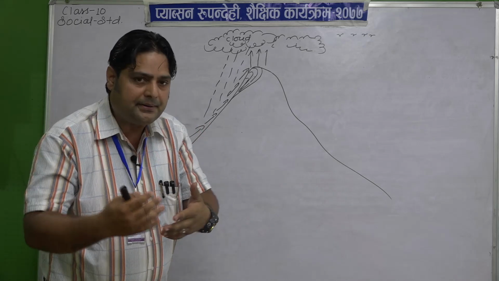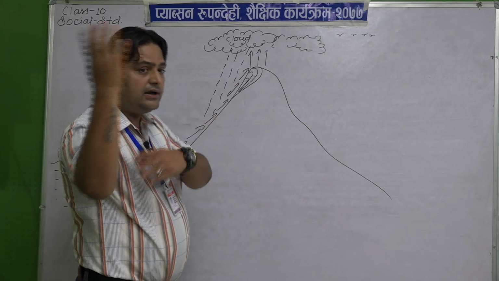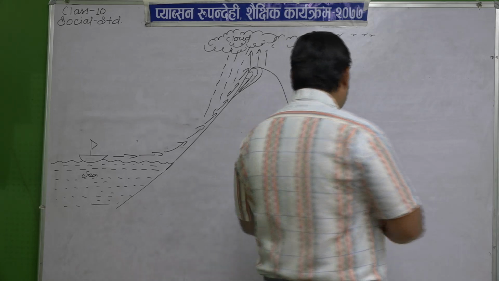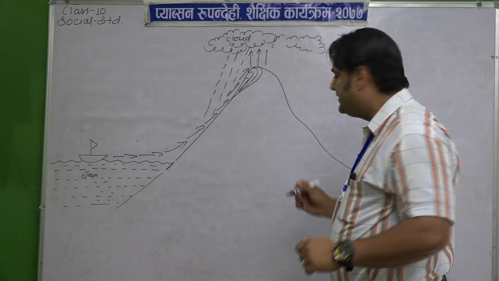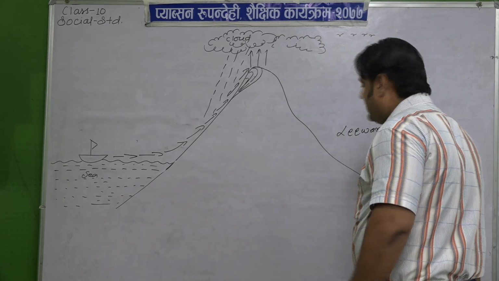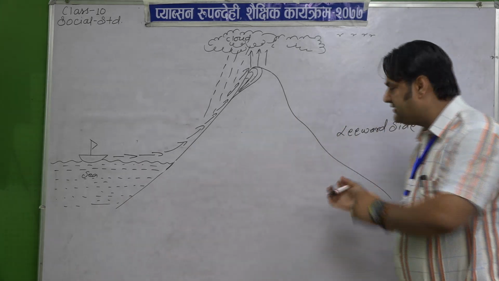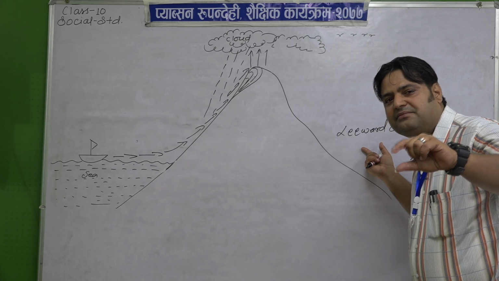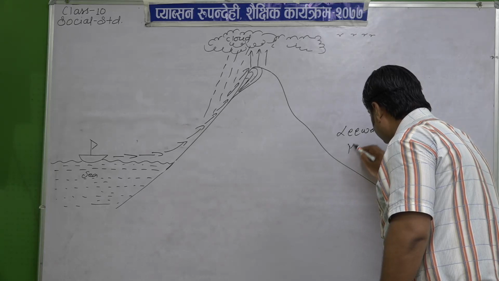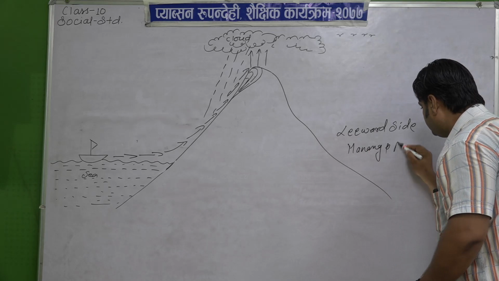Like this you have to understand. The rainfall occurs in that area from where the rain bearing wind has gone earlier. Okay. And just opposite of this mountain, it is known as the leeward side. Okay, my dear student. Opposite side of this mountain is known as the leeward side, where Manang and Mustang lie, my dear student. Okay, yes. Manang and Mustang.